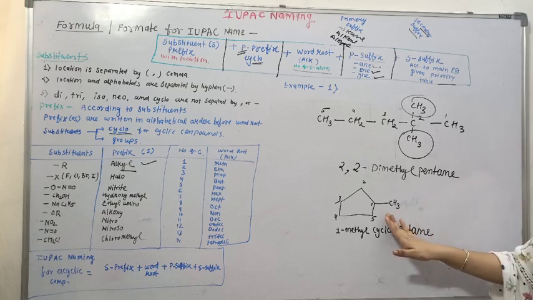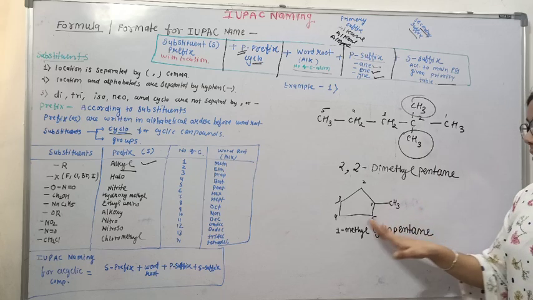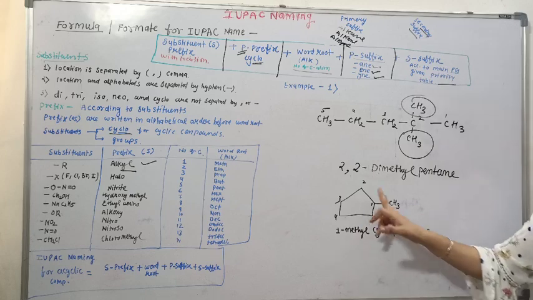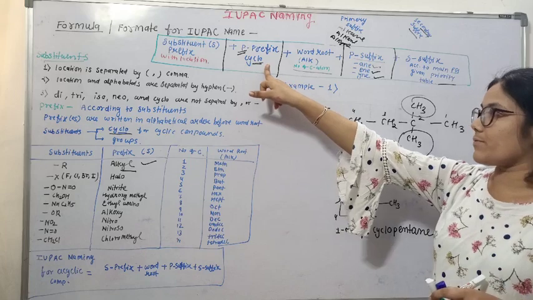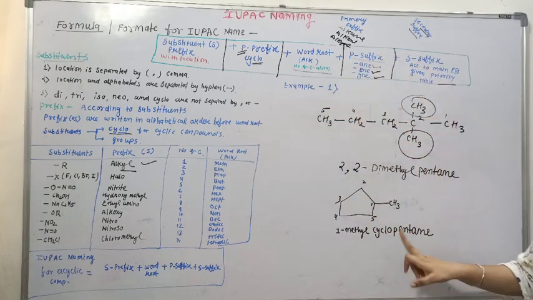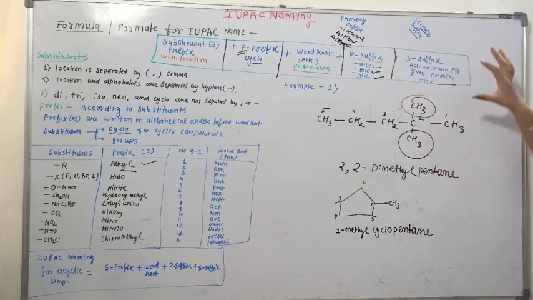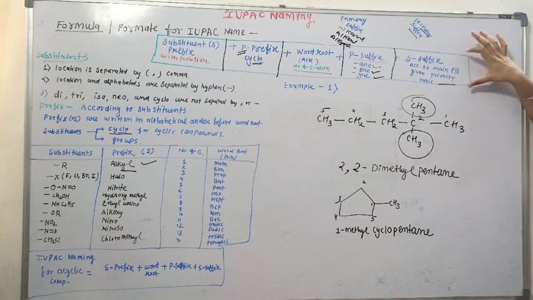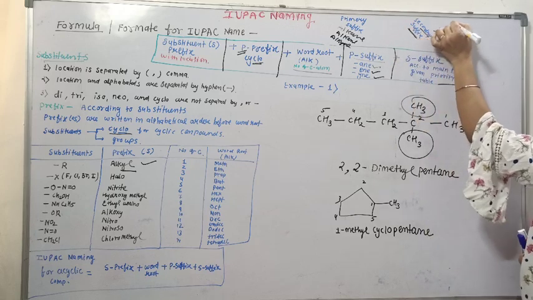Now for this compound, obviously we'll start the name of the compound with the substituent. Then because it is a cyclic compound, we'll use another prefix, that's cyclo. Then word root, that's alkane. So it is pentane. So this is done. The general formula. Here this point is not yet discussed. This point is secondary suffix. Secondary suffix is for the functional group.